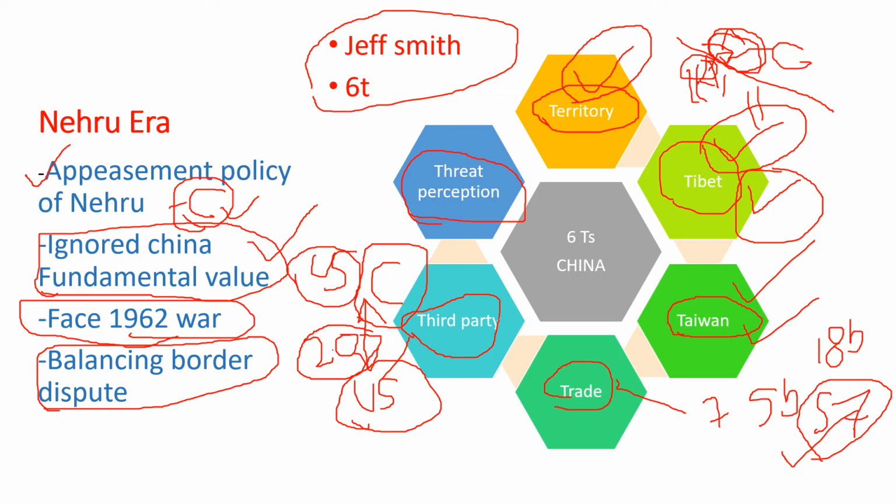And in the third party, we'll have two more countries, like first Hong Kong and Taiwan, if we take them for example, because Hong Kong officially, before the national security law was brought in 2020, used to be a democratic place, but now that democratic place has been taken. And third, if we take Japan, India can have a third party to balance the power. Japan is a country which is always against China, so we use this power to control China in the region. So this is how the 6T policy has been given by Jeff Smith in the correct way.